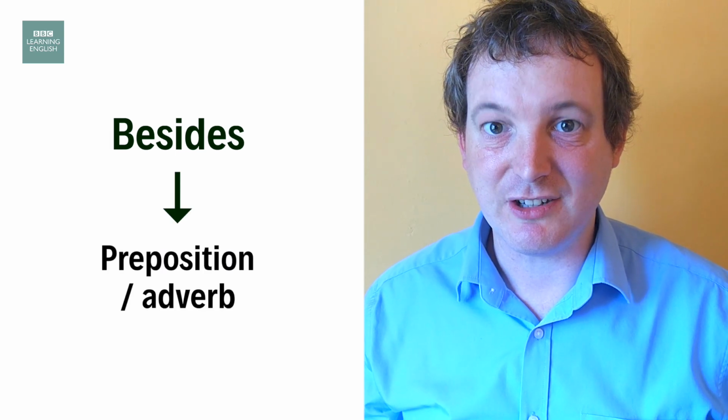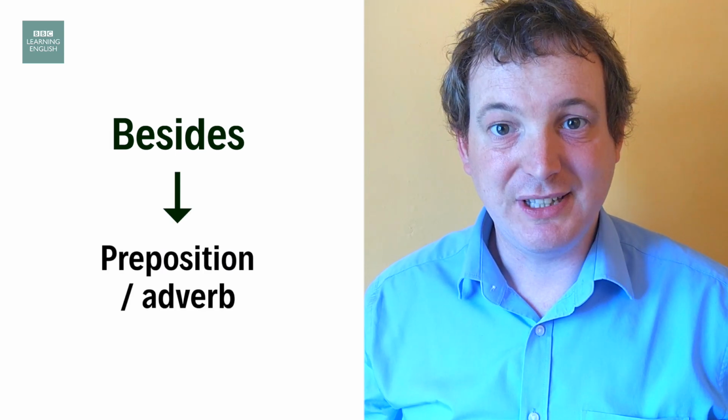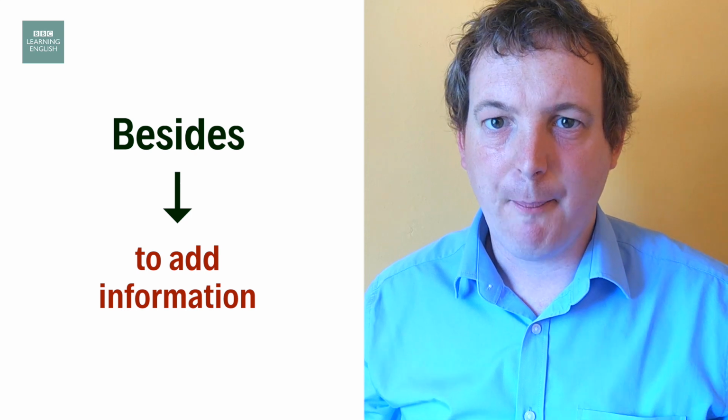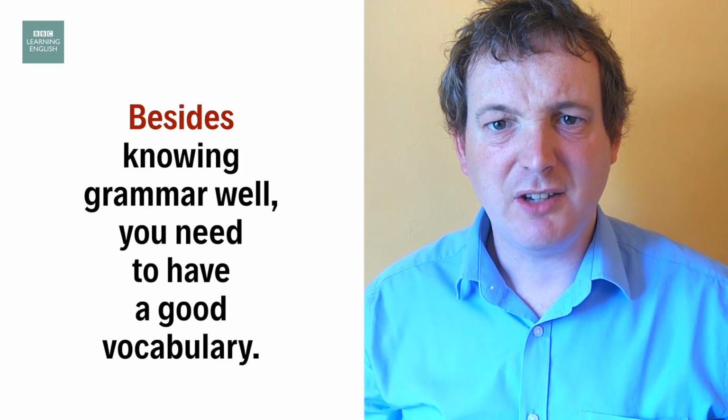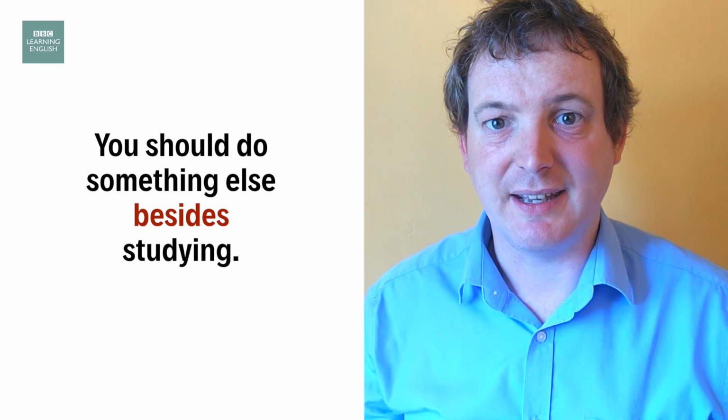Now, besides with an S is either a preposition or an adverb, and is often used to add information. Besides knowing grammar well, you need to have a good vocabulary. You should do something else besides studying. Here, it's like as well as.